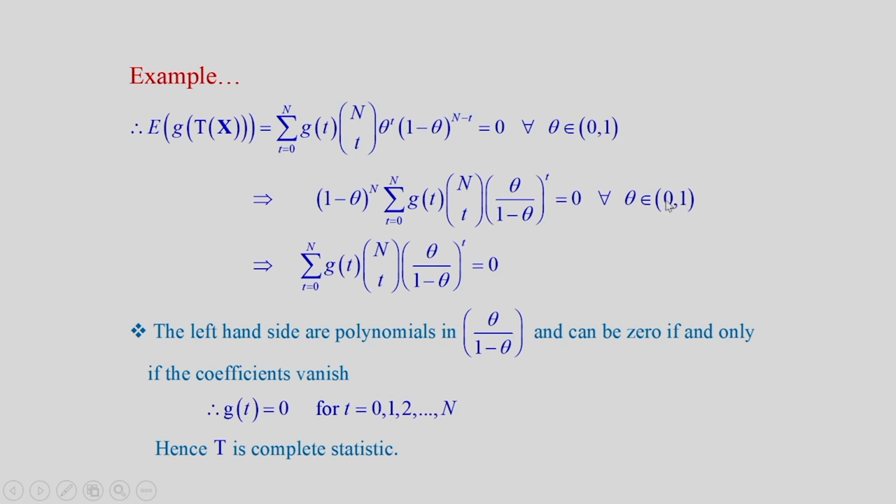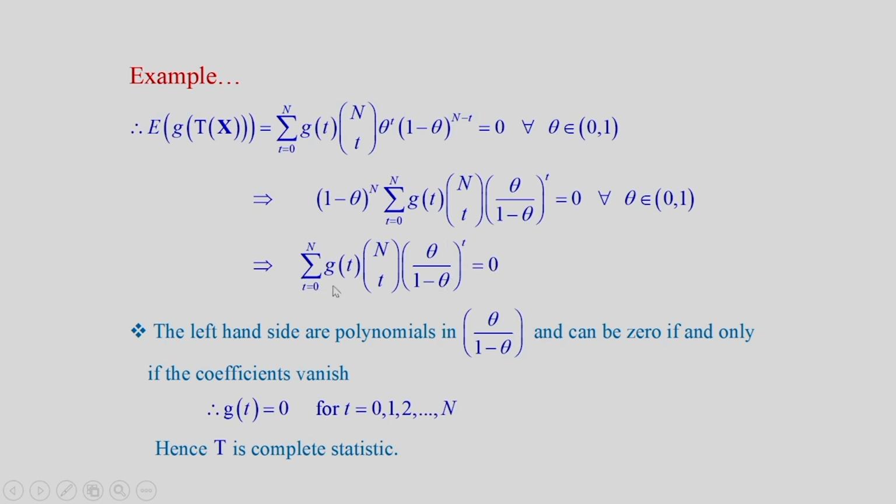So, theta can be anything between 0 and 1 excepting 0 and 1. Therefore, we get now one condition, this part we can cancel out, summation t going from 0 to n g(t) into nCt into (theta by 1 minus theta) to the power t is equal to 0.